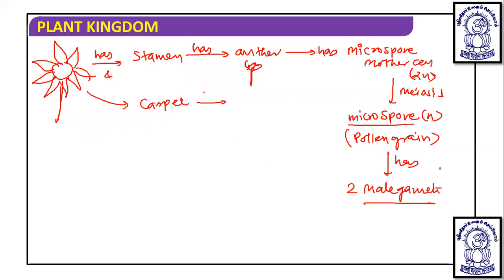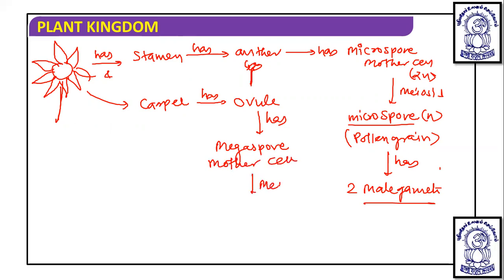whereas carpel has ovary, and ovary has ovule. Within ovule you will find megaspore mother cell.